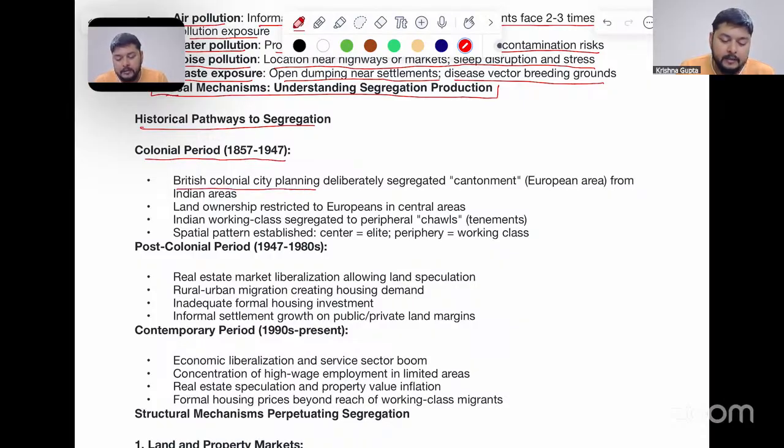British colonial city planning deliberately segregated the cantonment, the European area, from the Indian areas. Land ownership was restricted to Europeans in the central areas. The Indian working class was segregated to peripheral chawls, that is tenements. The spatial pattern exhibited was a center of elites and a periphery of working class.